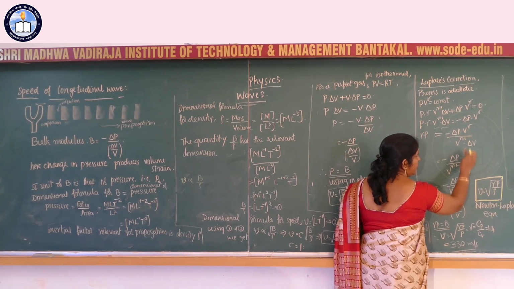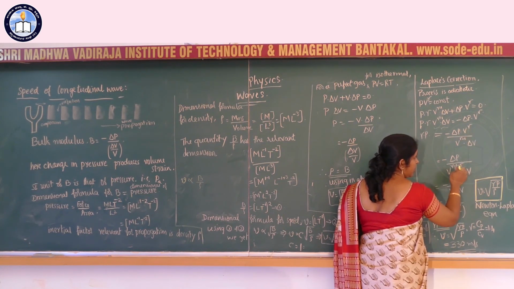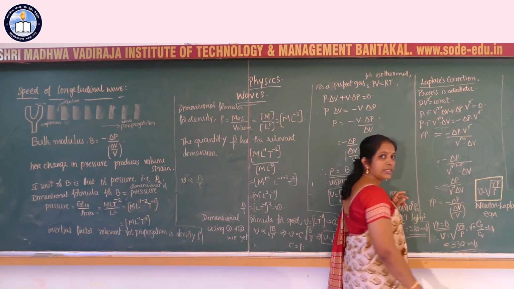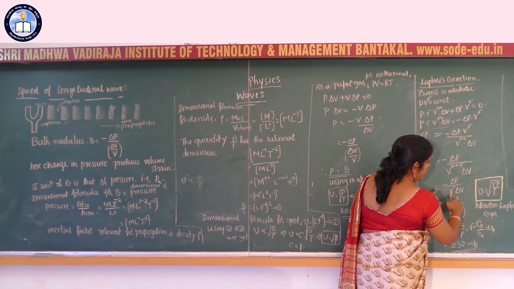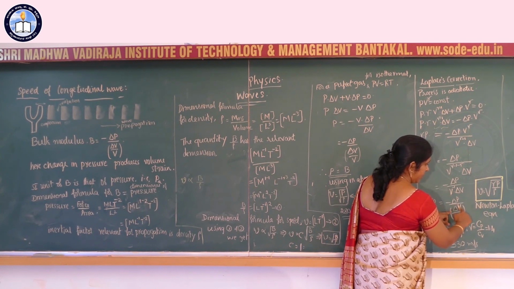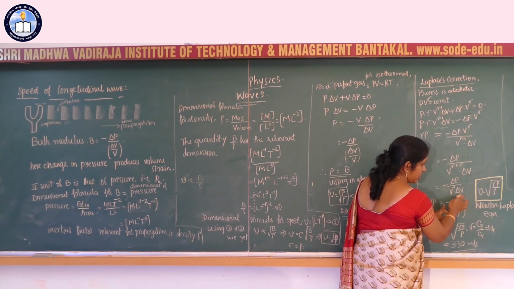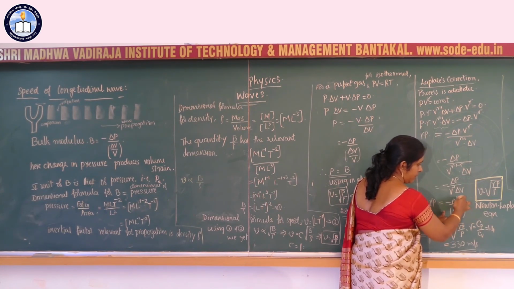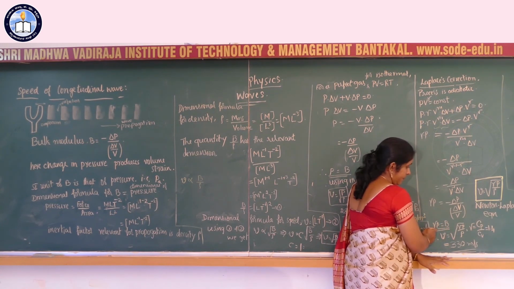Delta P into V to the power gamma divided by V to the power gamma minus 1 into delta V. Taking this to the denominator, gamma gets cancelled, or delta P by V to the power minus 1 into delta V, delta P by delta V by V. This is nothing but B. If you rearrange this equation, this becomes equal to B. That is, B is equal to gamma P.